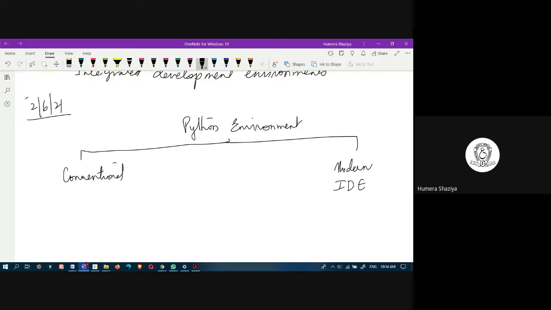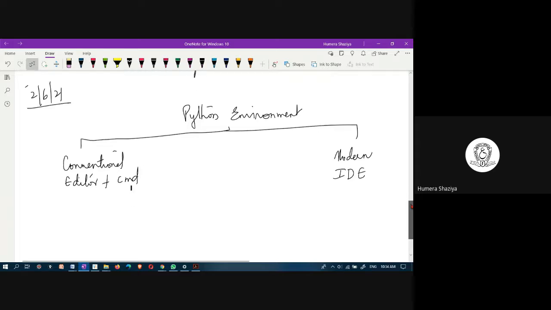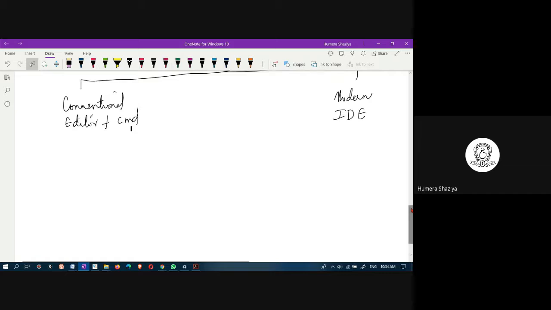In the conventional method, you have an editor plus command prompt. In this editor, you may use Notepad to write the programs, or you may use Notepad++. Then you may use the command prompt to execute Python programs.